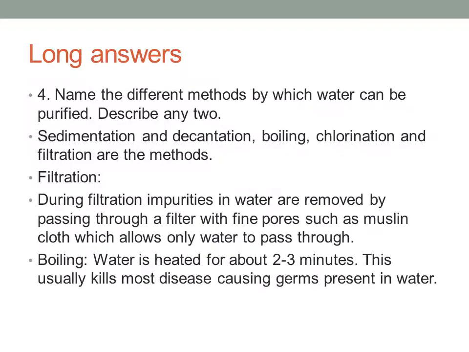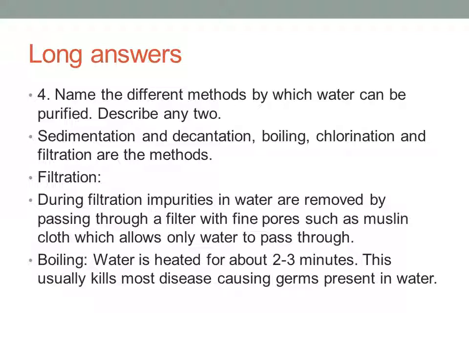Okay. And then the long answer: name the different methods by which water can be purified. You have to explain any two methods. They are sedimentation and decantation, boiling method, chlorination method and filtration method. I have explained filtration and boiling. So what is filtration? During filtration, water is passed through the filter paper.